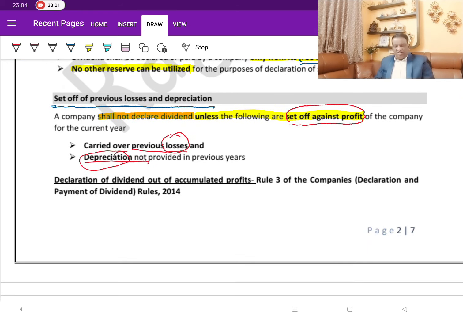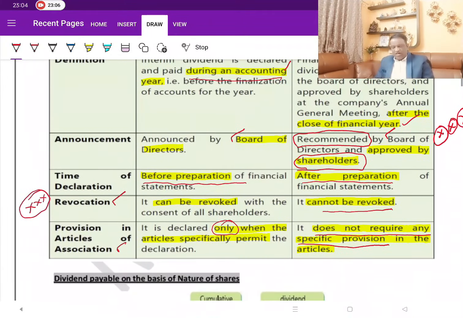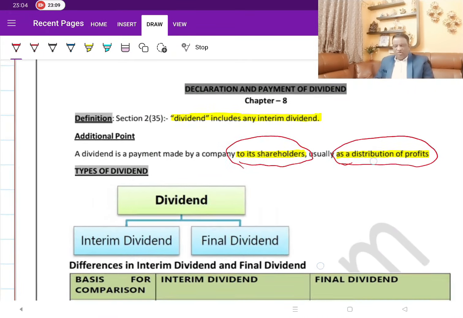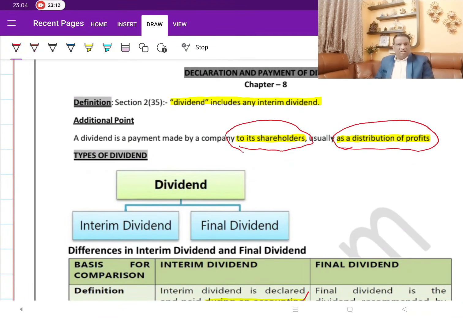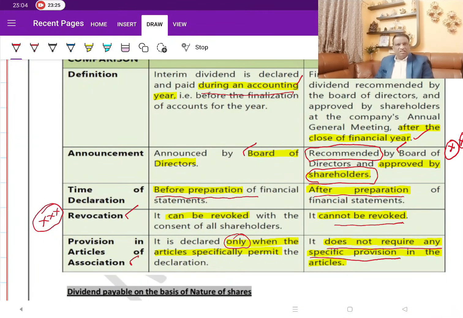Now, before I proceed further, let's take a quick glance at what we have been discussing thus far. To start from the beginning, we started discussing what we mean by dividend. Dividend includes interim dividend. And what is dividend? It is nothing but the amount paid to the shareholders as a distribution of profits. Then interim dividend and final dividend. This interim dividend is declared during the year, therefore the financial statements are not ready. Whereas the final dividend is declared after the closure of the financial year, therefore the financial statements are already prepared, kept ready and even audited.